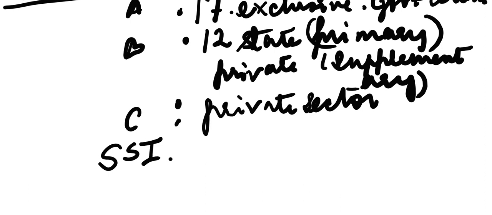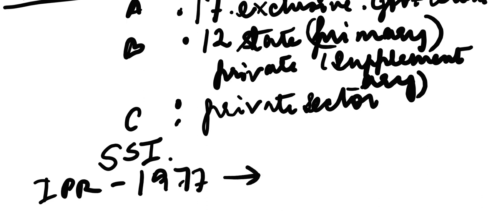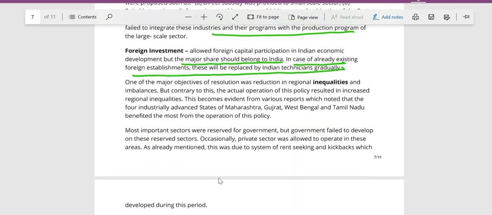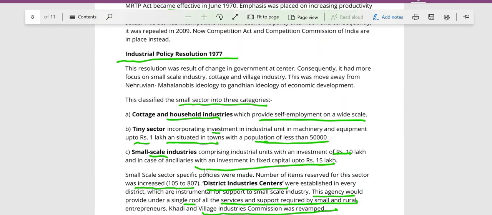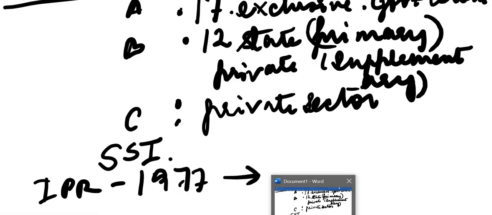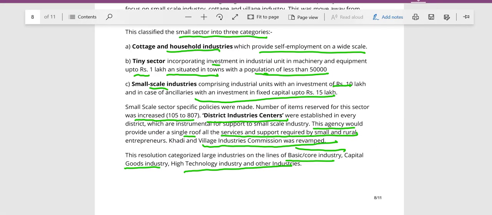Okay. Then you have the IPR of 1977. So this increased the number of industries in the small scale sector. Also, it gave a categorization of these industries into tiny, cottage and small scale industries based on their investment. And you also have the district industrial centers. Apart from that, we also divide industries into core, capital, high tech and other industries.